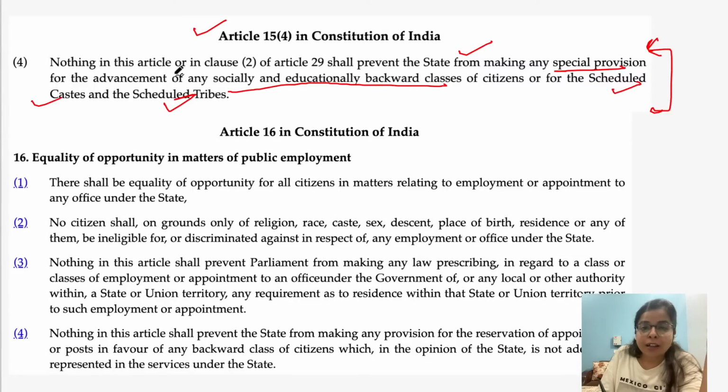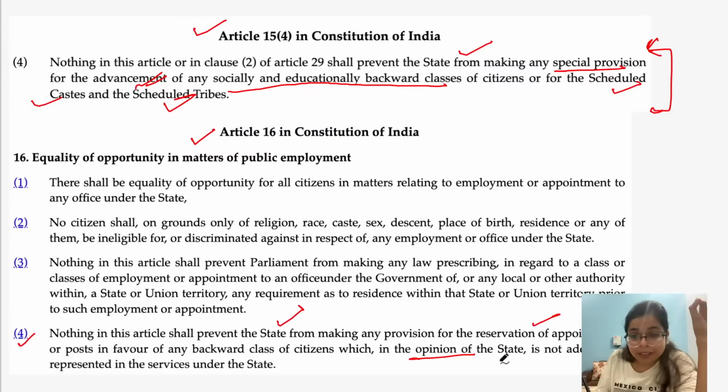Okay. The second thing is that it is also in line with Article 16 Clause 4 of the Indian Constitution, which says that the state government has the power to make provisions for the reservation of appointments or posts in favor of any backward class of citizens which, in the opinion of the state, is not adequately represented.